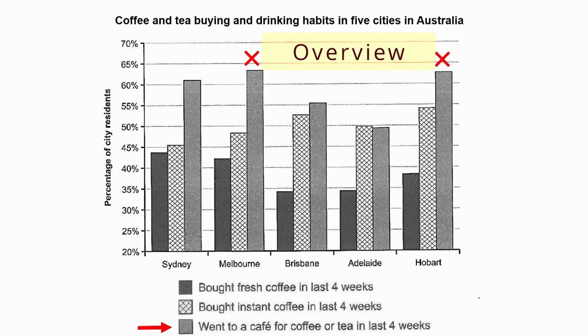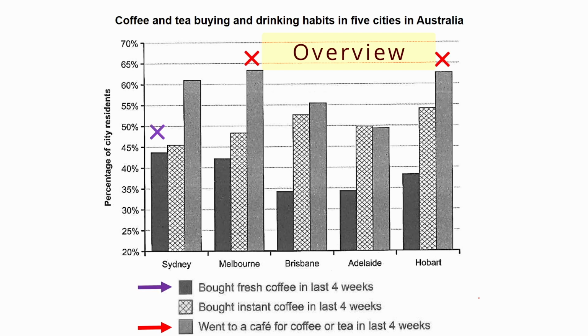Now, for our overview, we will mention the highest and the lowest parts. So the most important category here is went to a cafe for coffee or tea, because this category has the highest percentages. So we will mention that first in our overview. And from this category, Melbourne and Hobart are the most important ones. So we only mention these two.